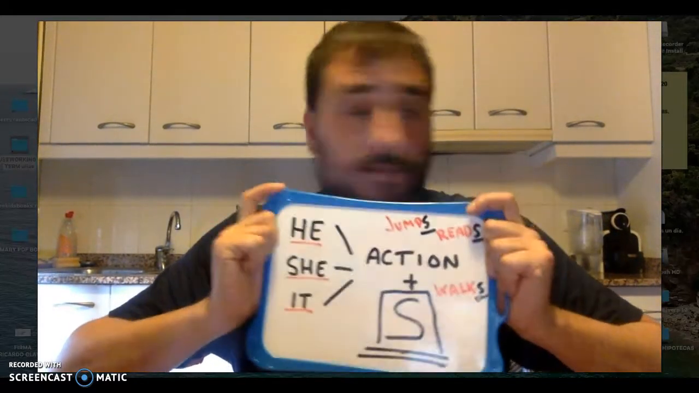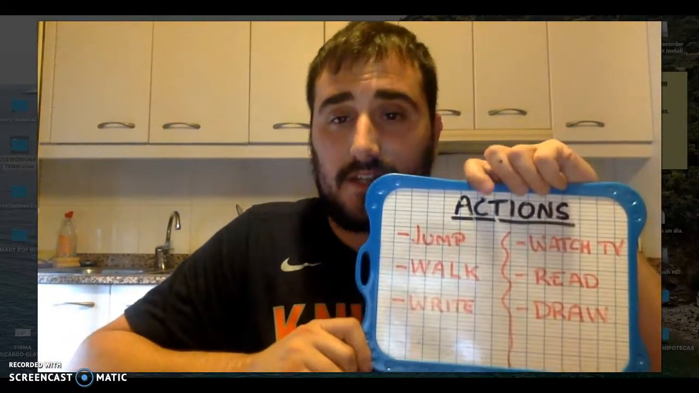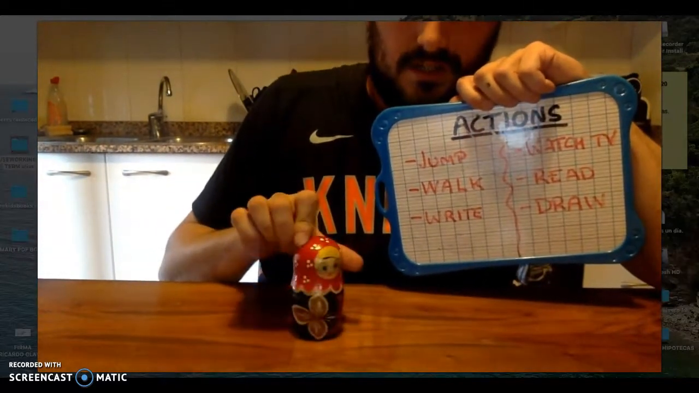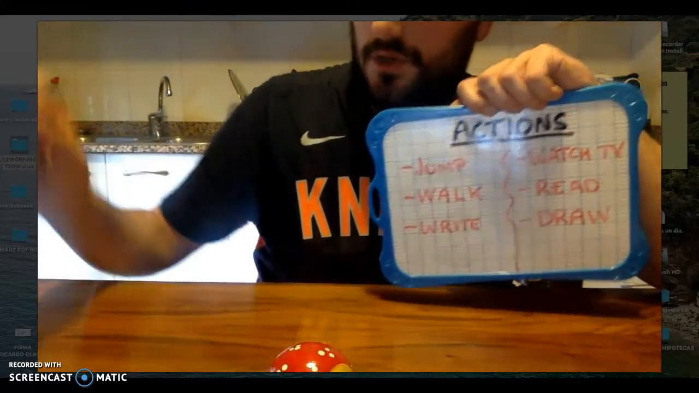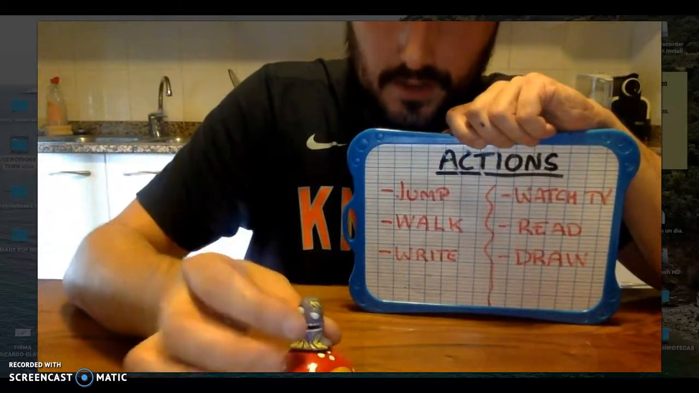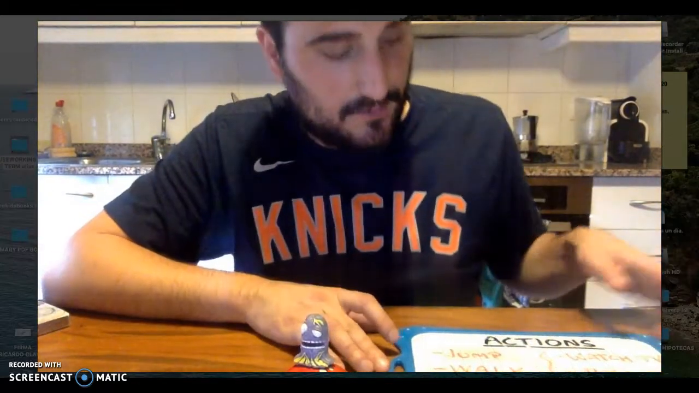Yes? Okay, so for example, I'm going to do some examples with all these actions, okay? So if I talk about Fede, Fede jumps, he jumps. Or if I speak about Agnes, I say she walks. Or if I speak about my friend, the monster rubbish, you see him, okay? You see it, okay? I can say that the monster rubbish reads, okay? Perfect.